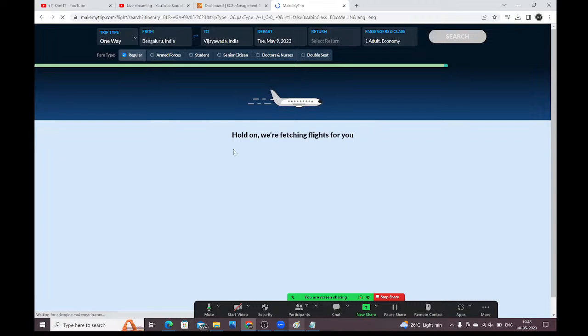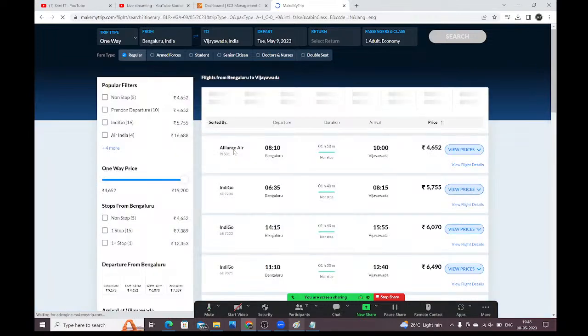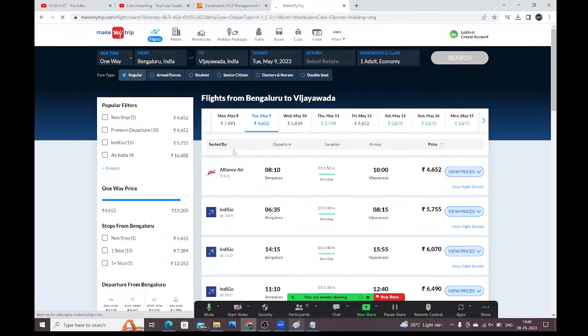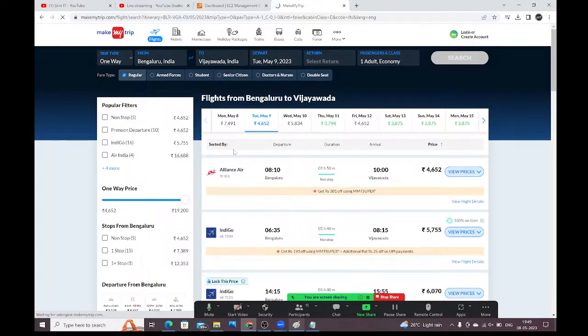See, guys, we just clicked on the search button on the UI. One request will go to the backend. Inside the backend, we have written the business logic. Based on that business logic, the request will go to the database, fetch all this data, and display it on the browser like this. In the UI we are providing the input: from, to, date, all these details. Based on the input we have provided, the business logic will be executed, it will fetch the data from the database, and display it on the browser like this, guys.